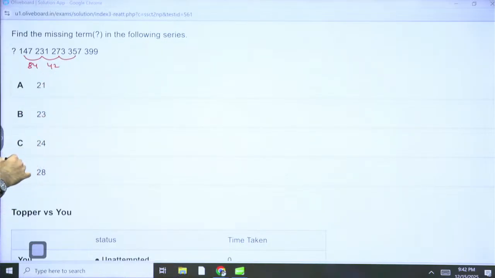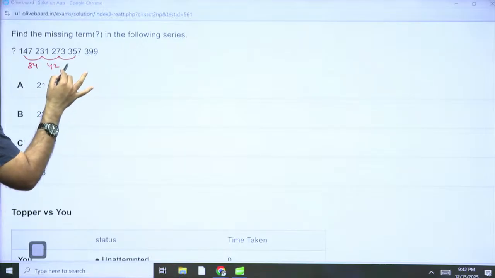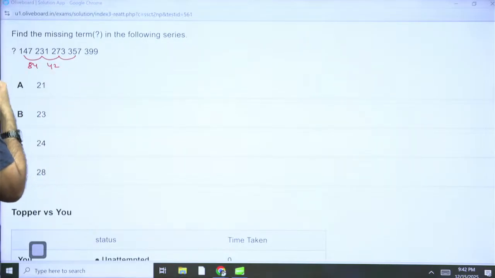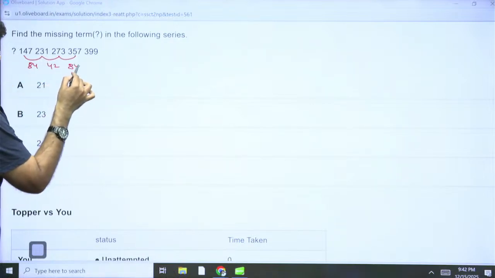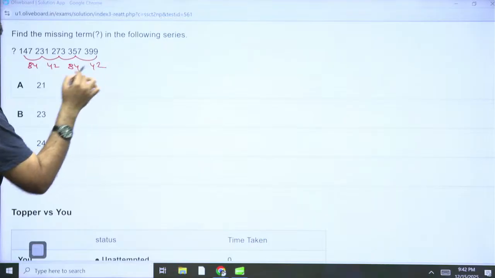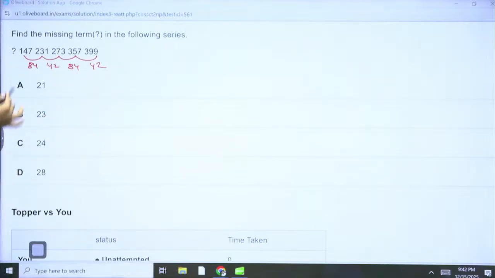What about this? And 84 again, and this is 42, I believe, right? So what is happening? Alternating difference of 84, 42, 84, 42.